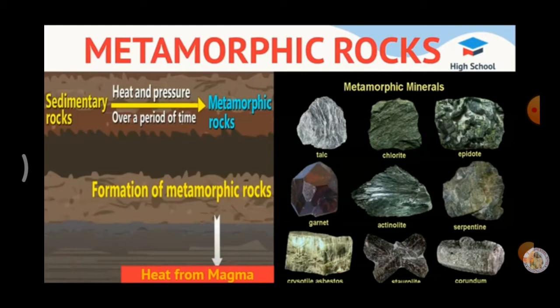So, what are metamorphic rocks? When igneous and sedimentary rocks are subjected to high temperature and pressure, the original rocks get altered. So, that new kind of rock is called metamorphic rock.